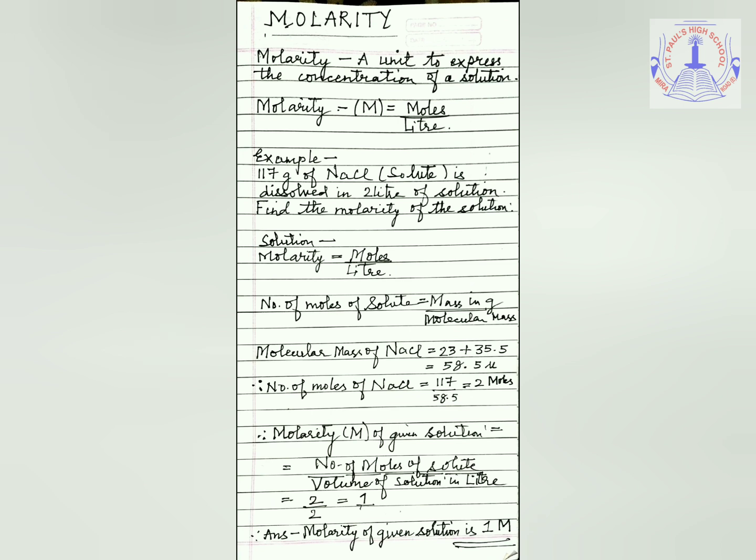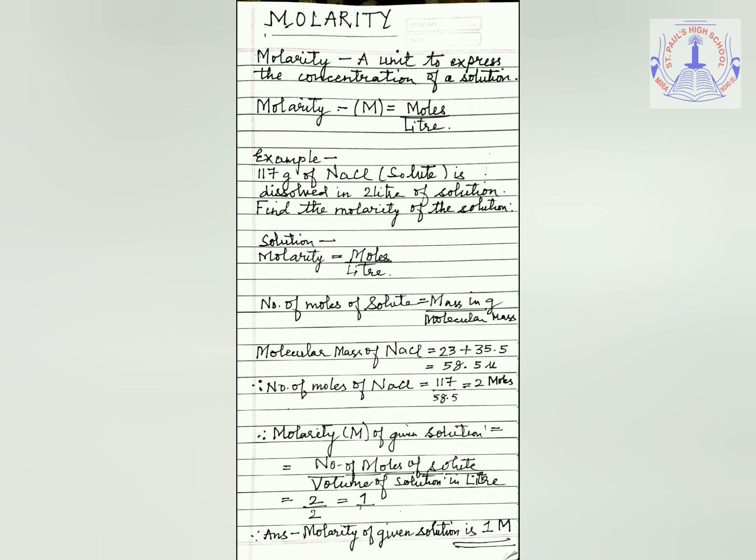So, first we will find out the number of moles of the solute, that is sodium chloride. The formula for this is mass in grams of the solute, which is sodium chloride, upon the molecular mass of the solute, again sodium chloride. So let's find out the molecular mass of sodium chloride. The chemical formula for sodium chloride is NaCl. According to the chemical formula, in 1 molecule of sodium chloride, NaCl, 1 atom of sodium, Na, and 1 atom of chlorine, Cl, is present.